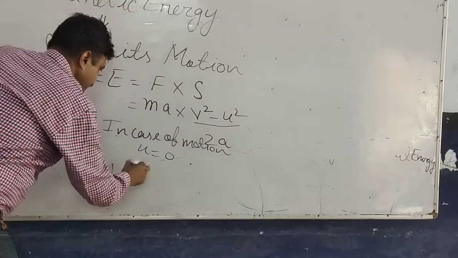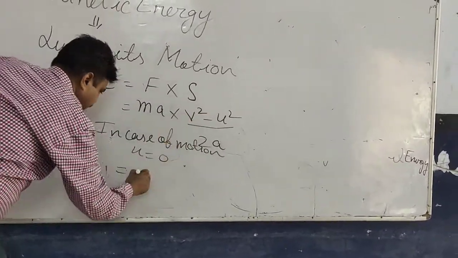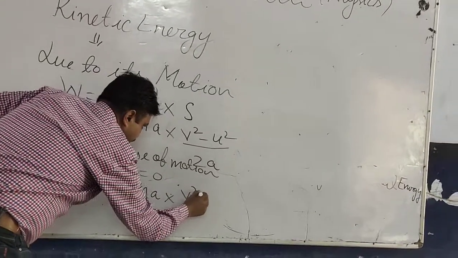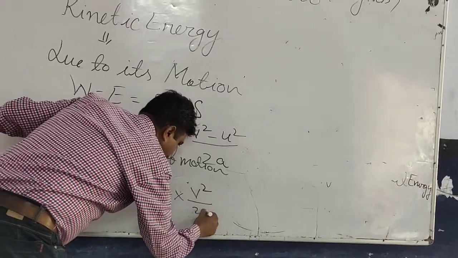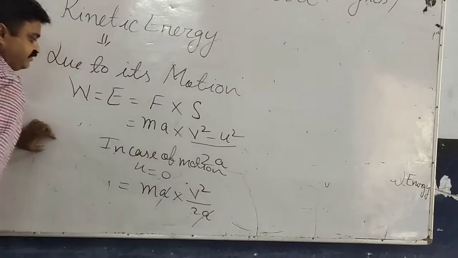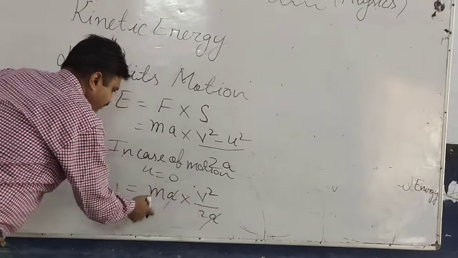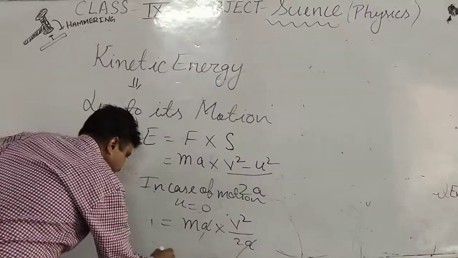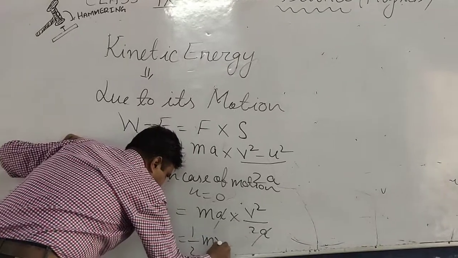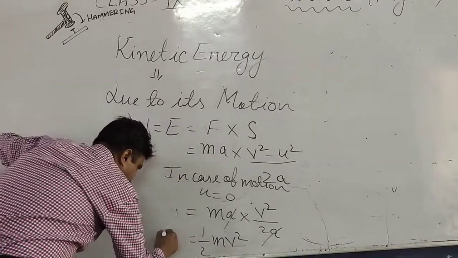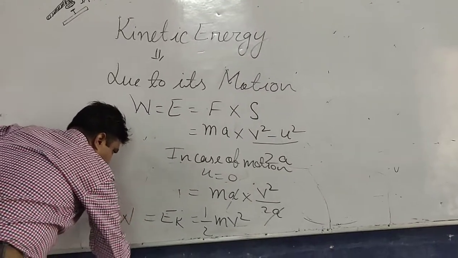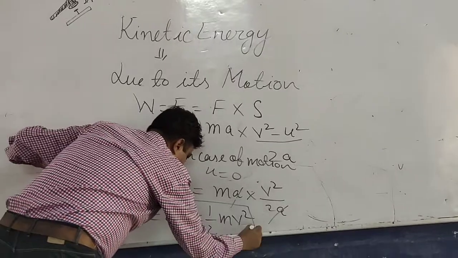So when you calculate ma into v square upon 2a, the a will be cut, meaning the acceleration will be cancelled, and the formula we obtain is half mv square, which is equal to the kinetic energy, and also equal to the work done by the object.